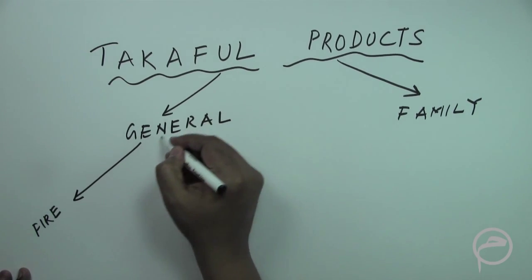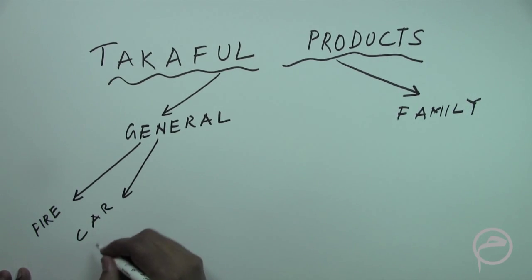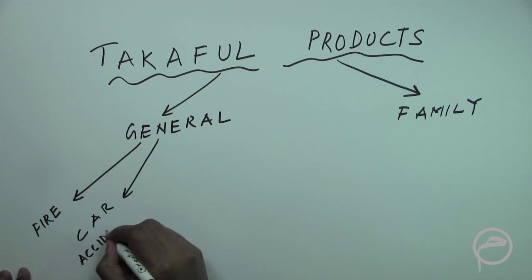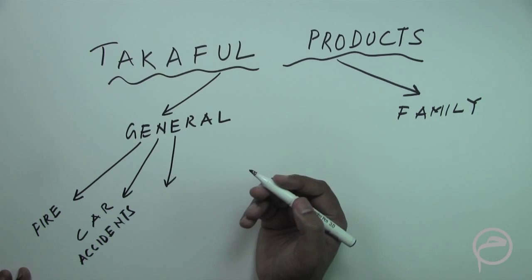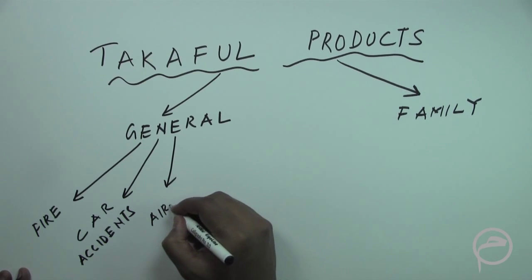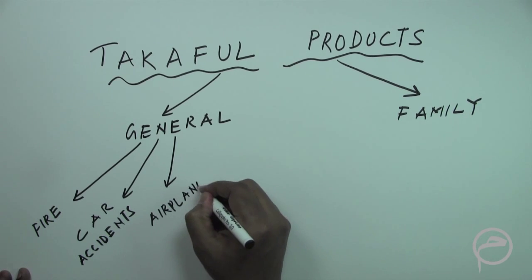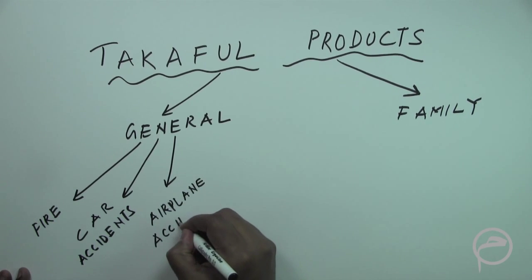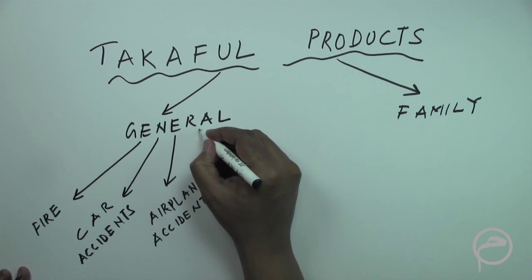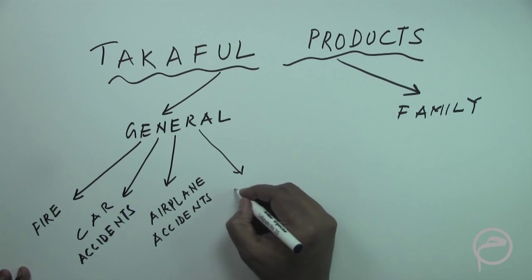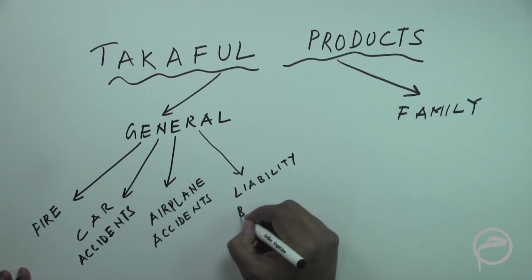fire, car accidents, airplane accidents, for example, liability and breach of trust.